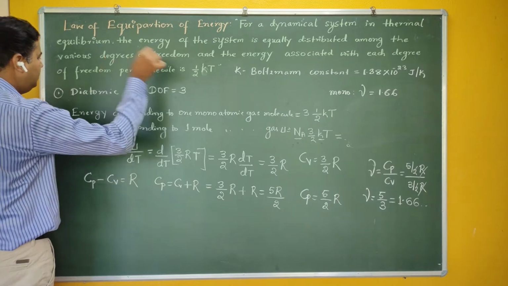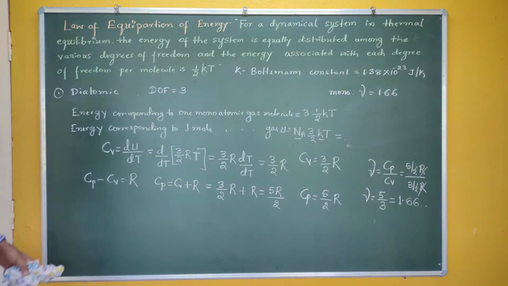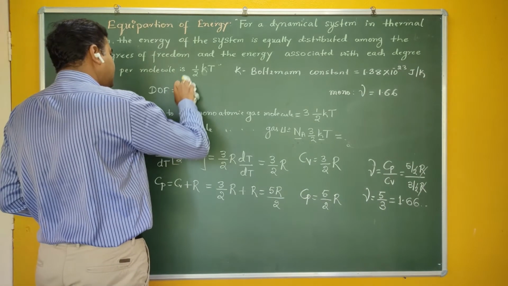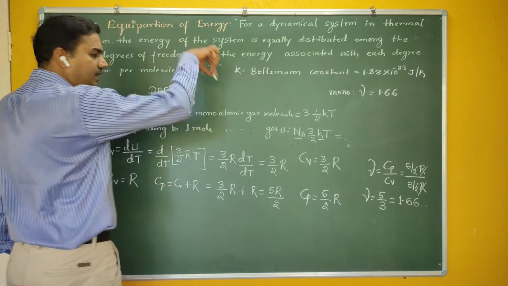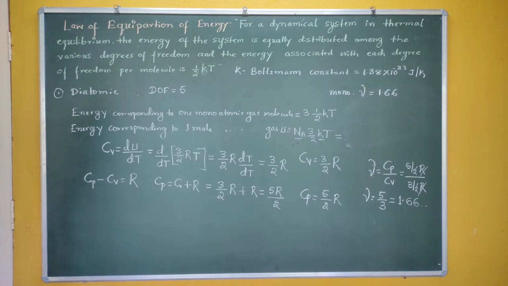Same procedure, I have to use for diatomic. So what is the degree of freedom for a diatomic gas? The degree of freedom for the diatomic gas is 5.